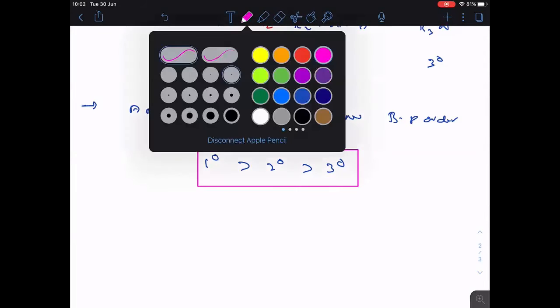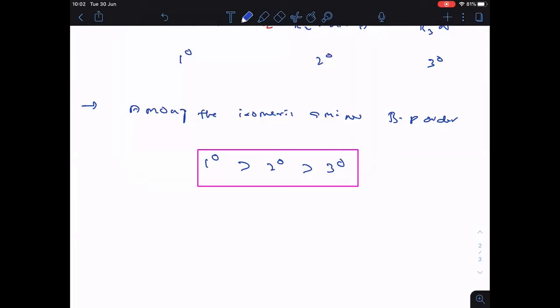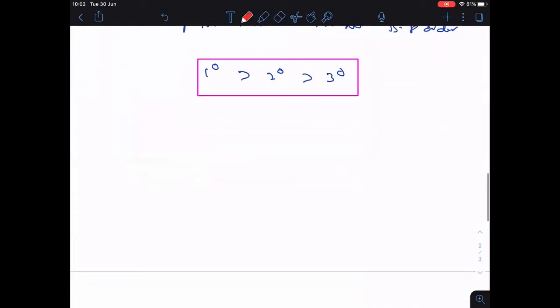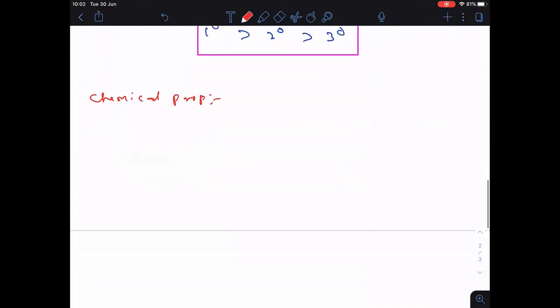So these are some physical properties of the amines. Clear? Now we are going to start the chemical properties.